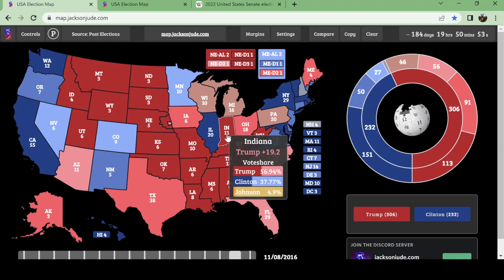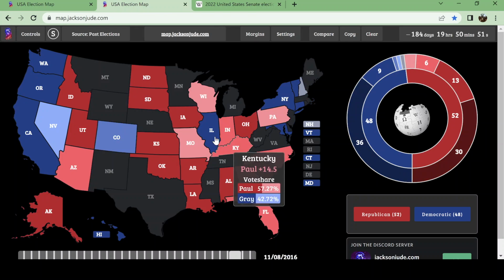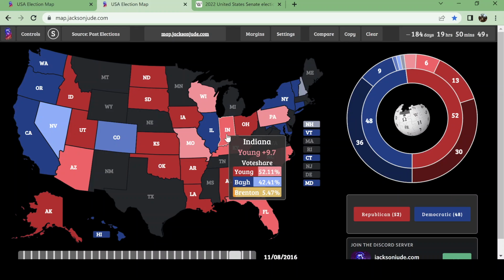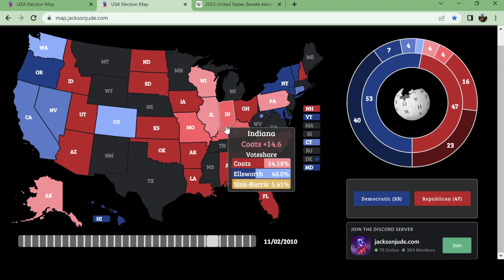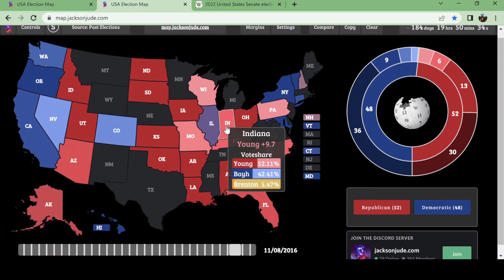Indiana also has a very strong Republican nature. But in the Senate race, Todd Young only won by 10 points. And of course, this was against Evan Bayh, who previously held this seat. But still, you could say the same thing when you look back even further to 2010, when Dan Coats won it by 15 points.